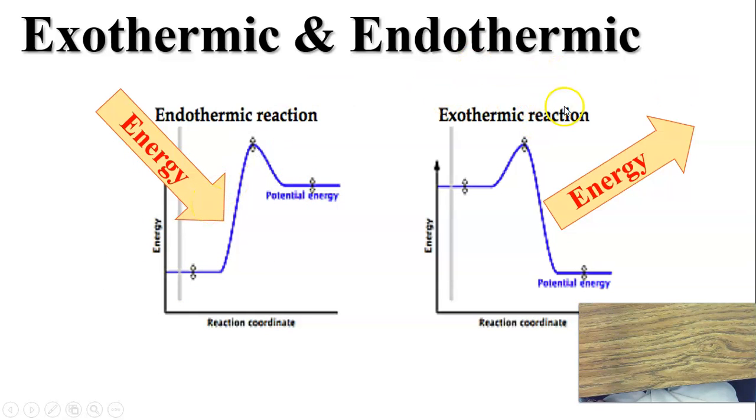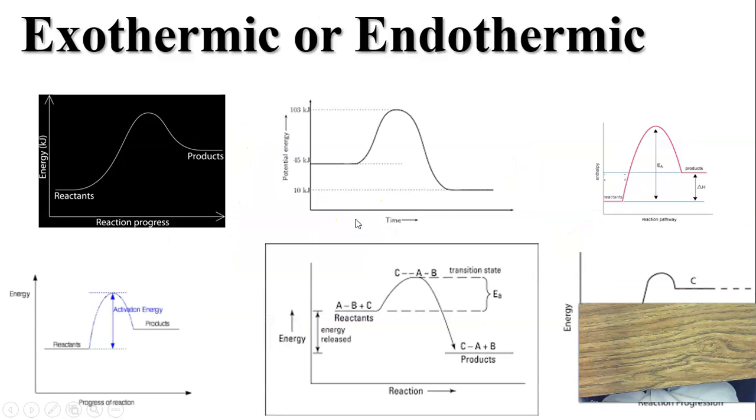An exothermic reaction is one where the energy starts high and ends up low. And look, energy has come out of the system. That's why there is a difference there. That's why it starts high and ends up low. Energy has been released in an exothermic reaction.